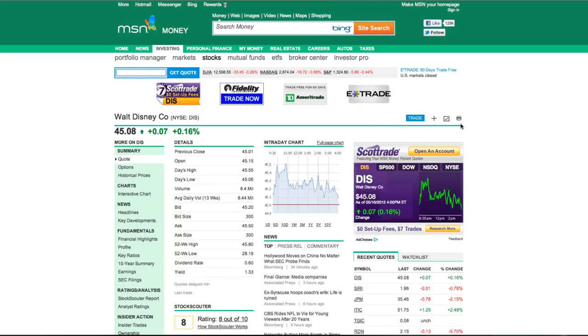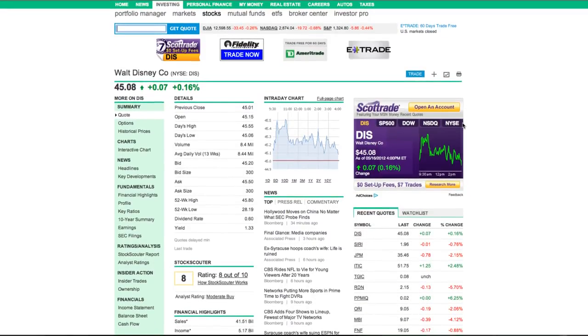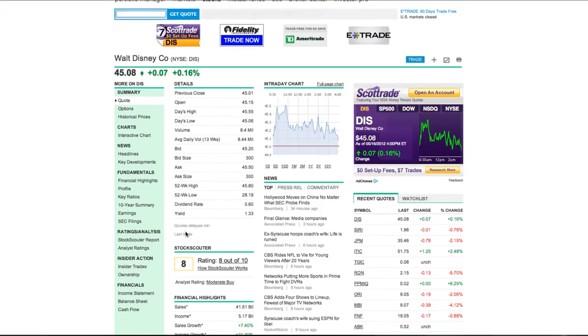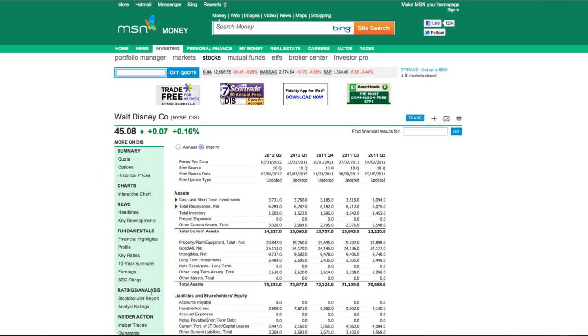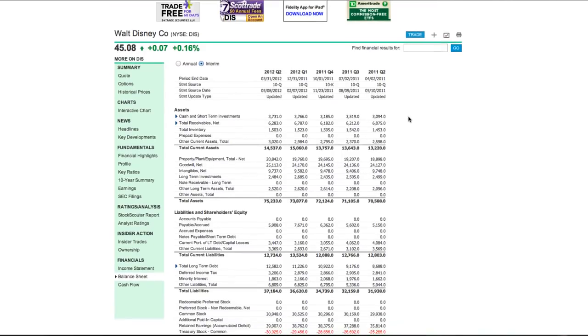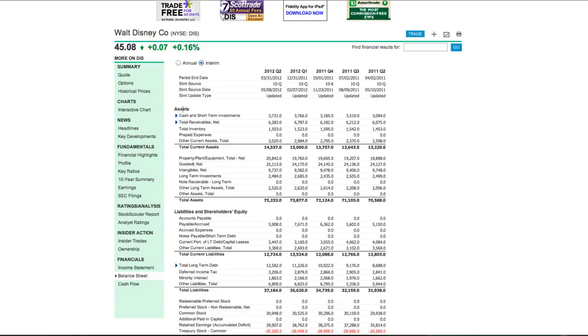And we're going to go back to the balance sheet again in order to determine the current ratio. Unfortunately, the current ratio is not listed anywhere on these top level pages. This is something that you're going to have to go to the balance sheet and assess. So I clicked on balance sheet, which was just down on the financials. And when we come to the balance sheet, again, you're going to want to put it on interim. And when we look at the balance sheet, we have the assets broken down into two sections.